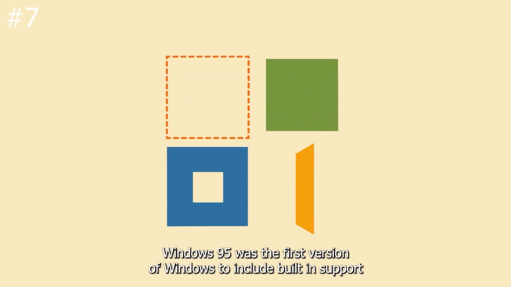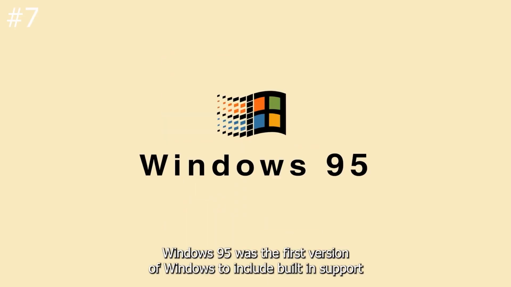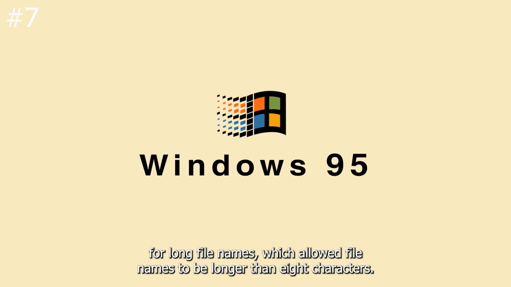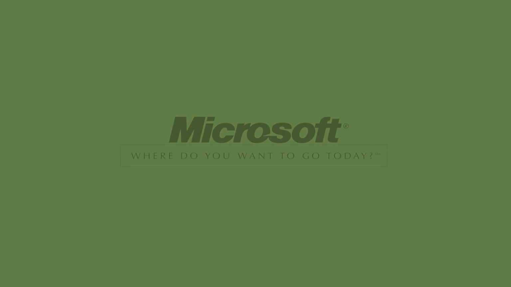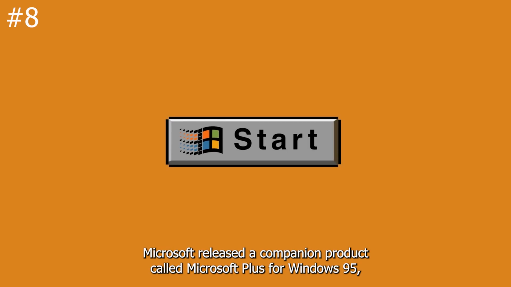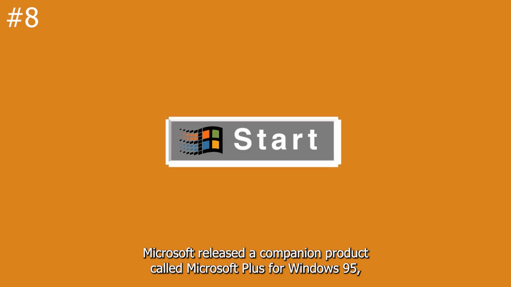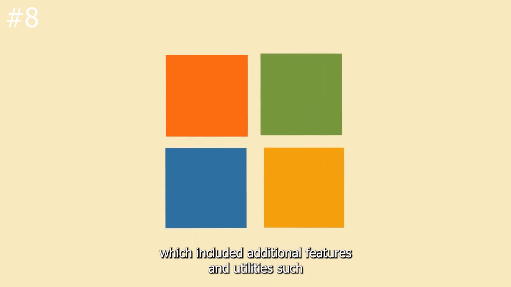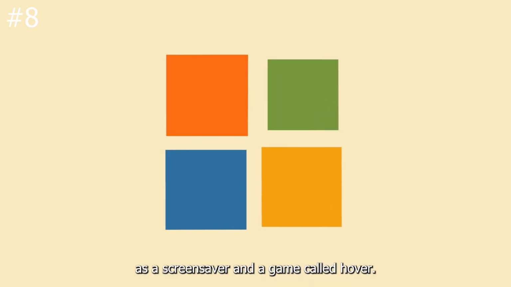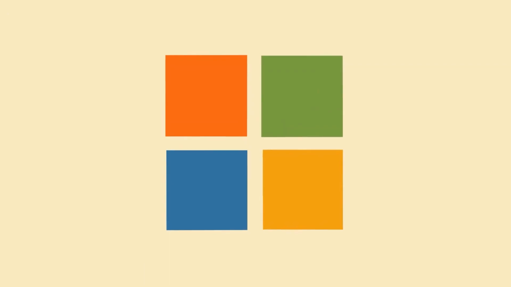Windows 95 was the first version of Windows to include built-in support for long file names, which allowed file names to be longer than 8 characters. Microsoft released a companion product called Microsoft Plus for Windows 95, which included additional features and utilities such as a screensaver and a game called Hover.